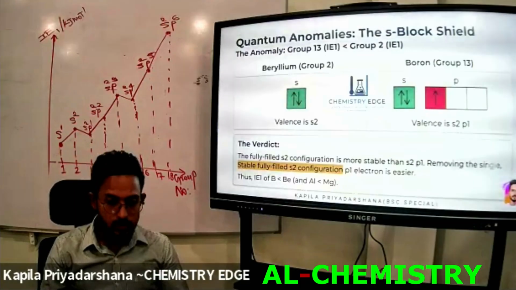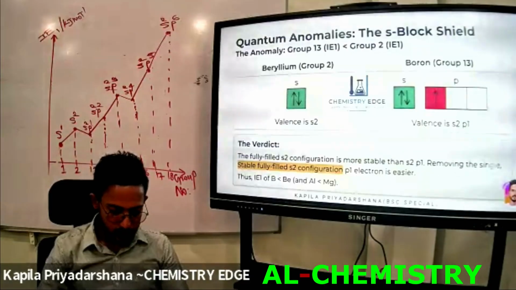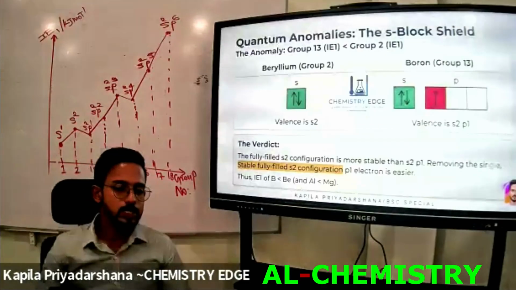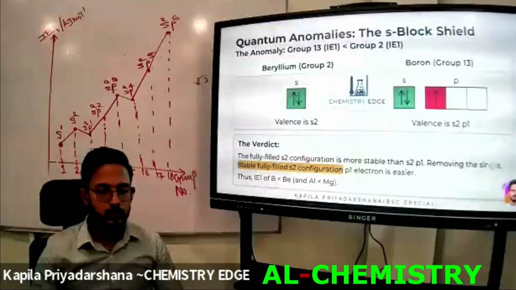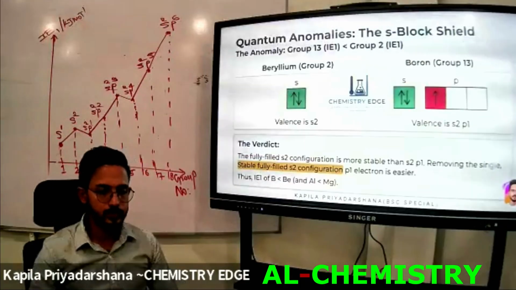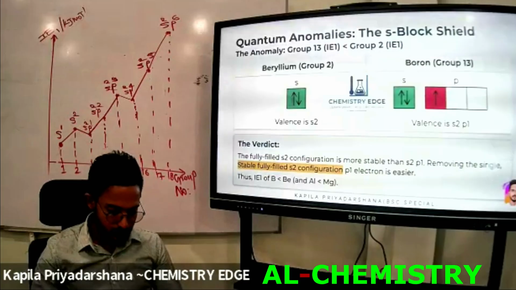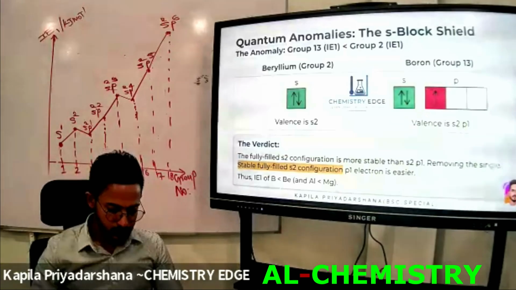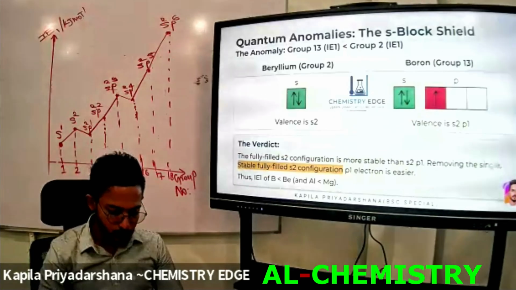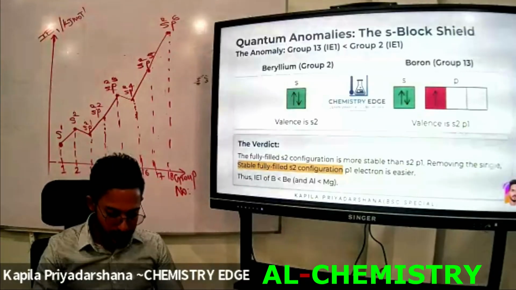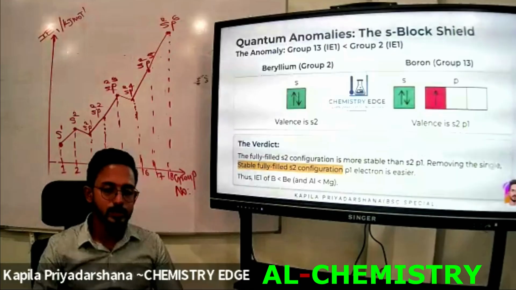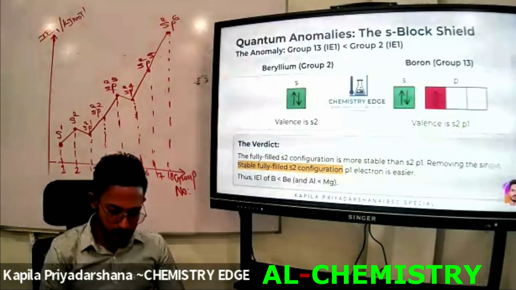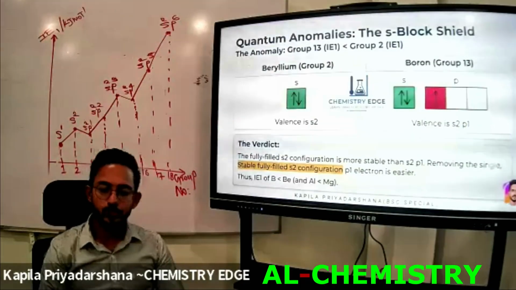Next point. Therefore, more energy is required to remove an electron from the stable s2 configuration of beryllium.